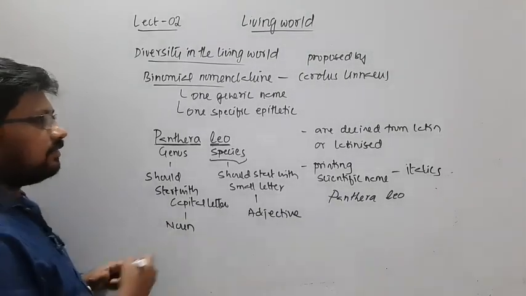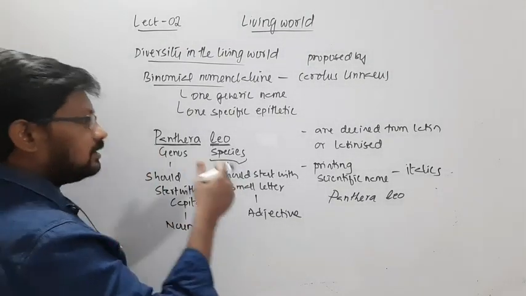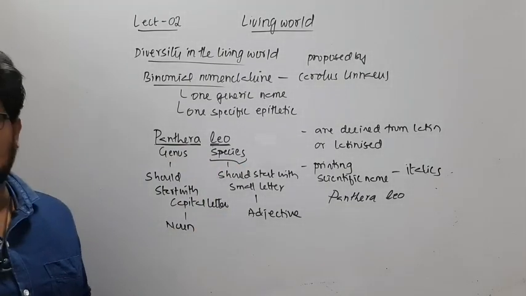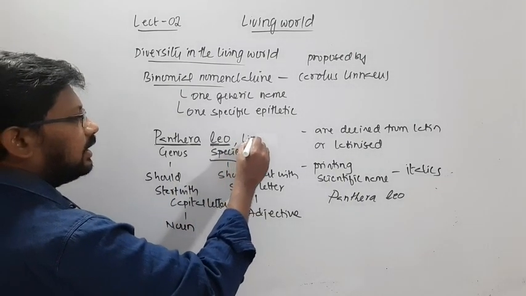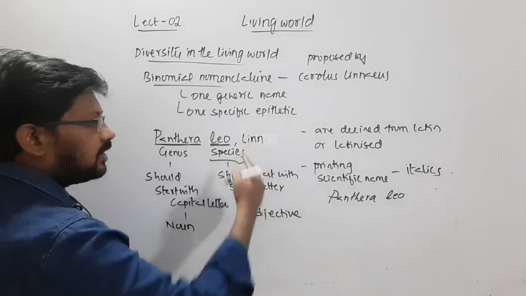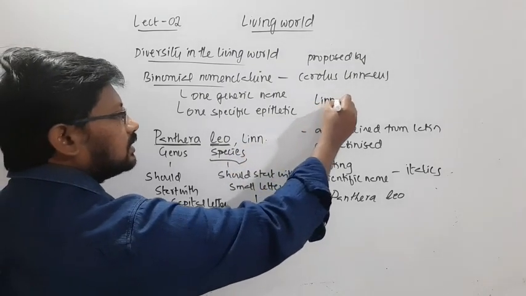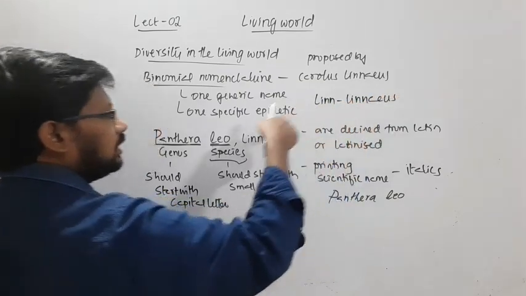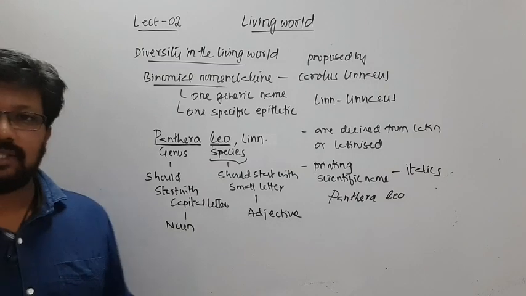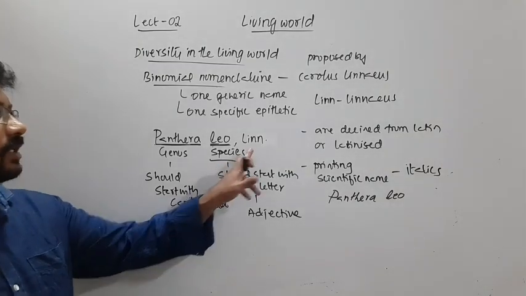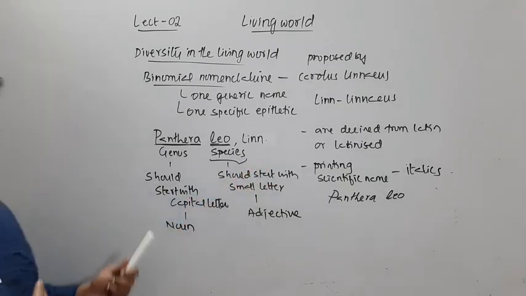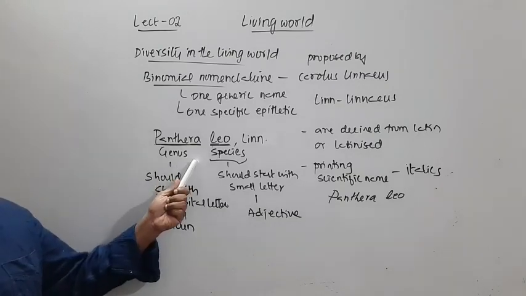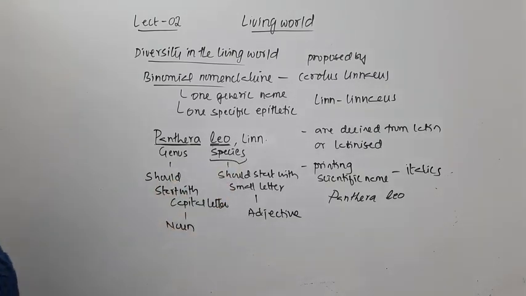Next, the scientific name can be followed by the name of the scientist who first gave it, in abbreviated form. So this Panthera leo, Linn., here stands for Linnaeus. He is the first person to give this name. Hence, after the scientific name, the author's name in abbreviated form can be written. You may find in some cases scientific names followed by the person who gave that name for the first time.